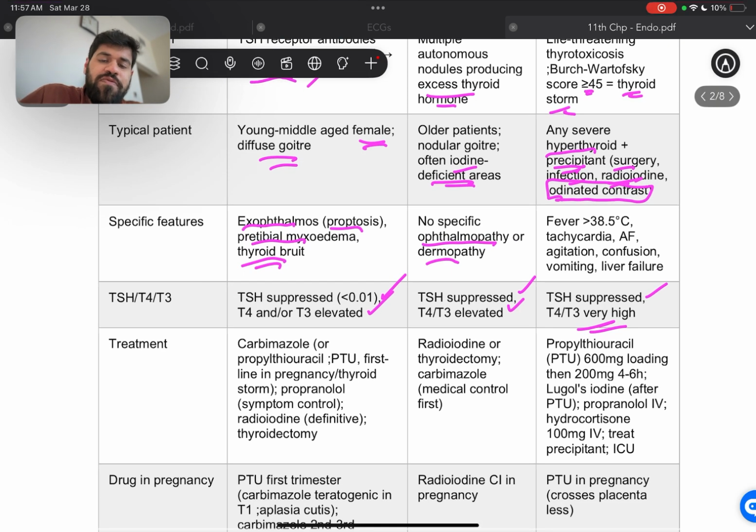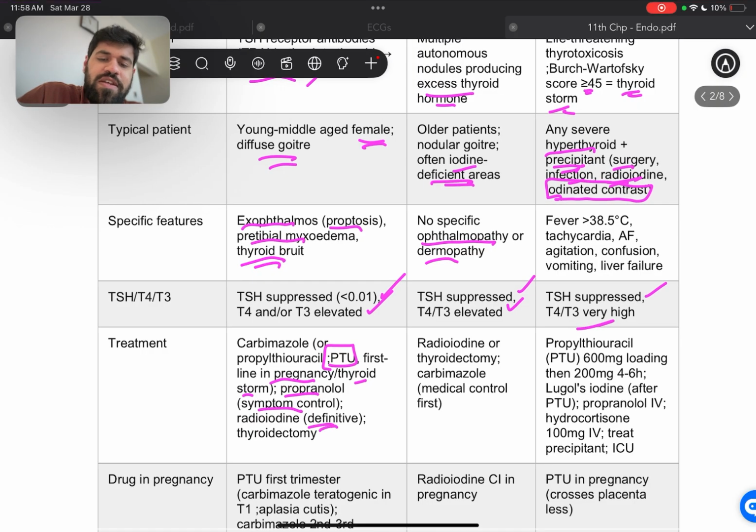Treatment for Graves' disease is going to be carbimazole or propylthiouracil, PTU first line in pregnancy. And propranolol for symptom control, and radioiodide is going to be definitive, and so is thyroidectomy. Then for TMG, it's going to be radioiodine or thyroidectomy, carbimazole for medical control. So if we want to give them a thyroidectomy, we have to get them under control. So for medical control, we use carbimazole.